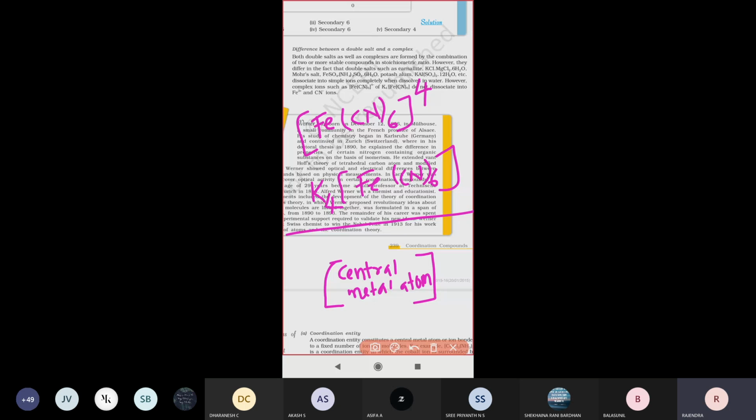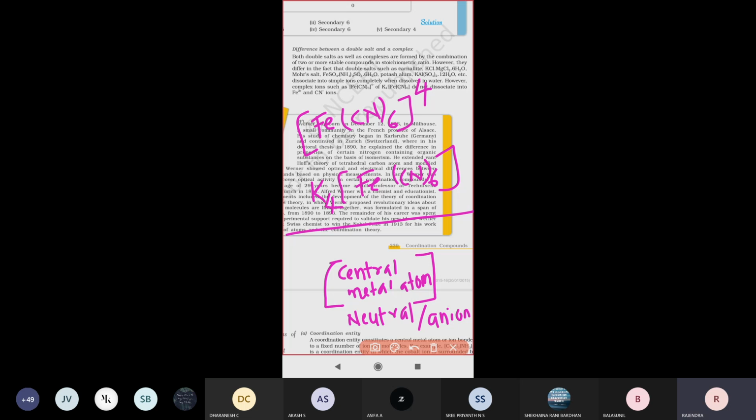Either a neutral molecule is present, as I told you in the last class, or an anion is present along with the central metal atom. Those compounds are called complex compounds.